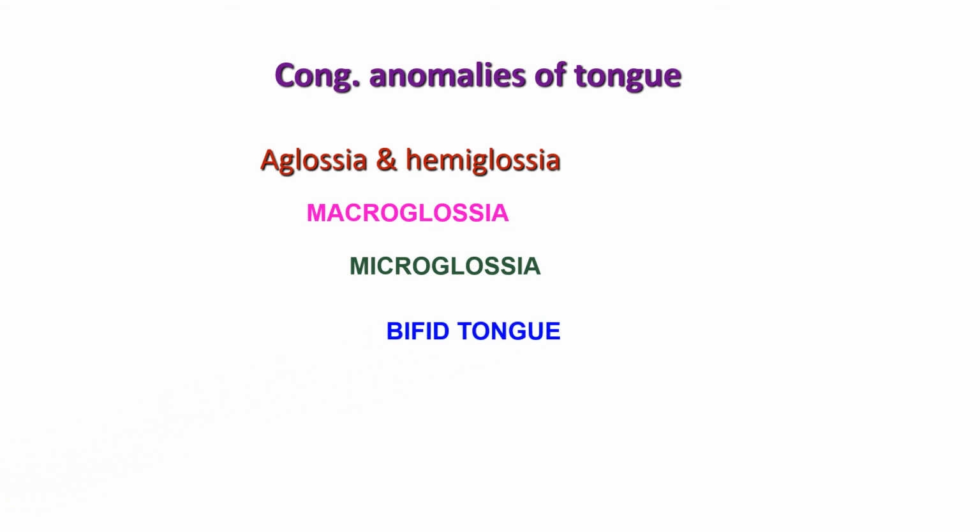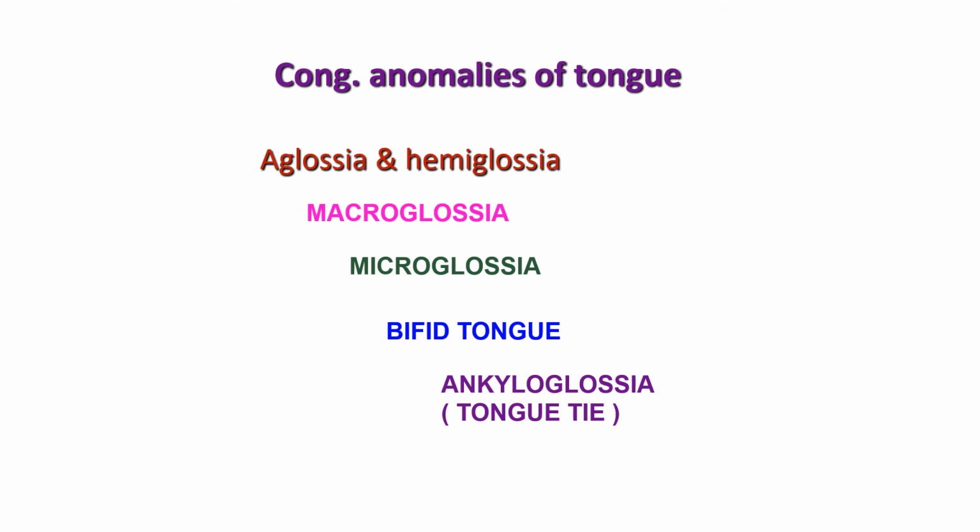Now bifid tongue. The tongue may be bifid because of non-fusion of the two lingual swellings. So in exams, if the two lingual swellings do not fuse, you write bifid tongue. Then ankyloglossia, or tongue tie.